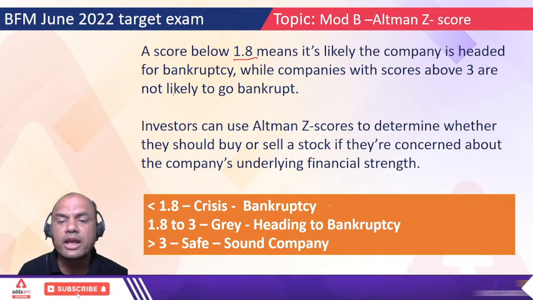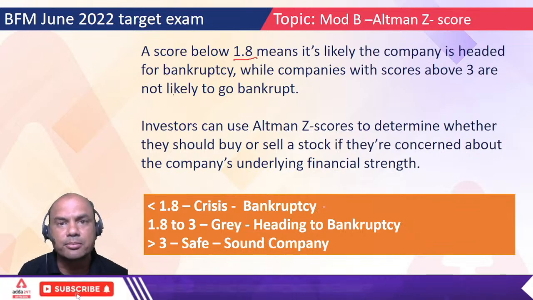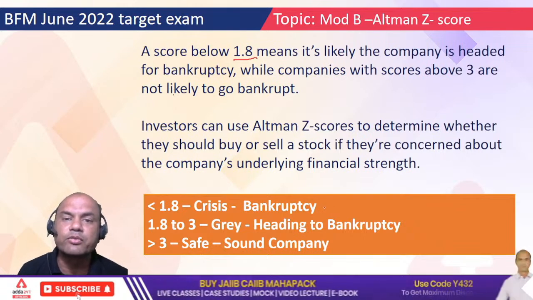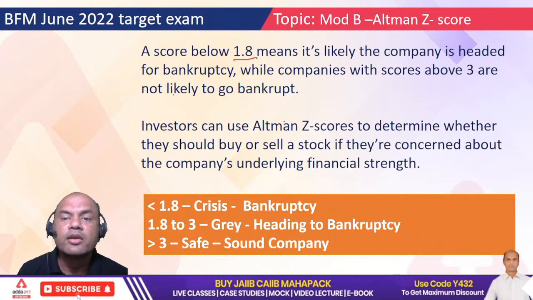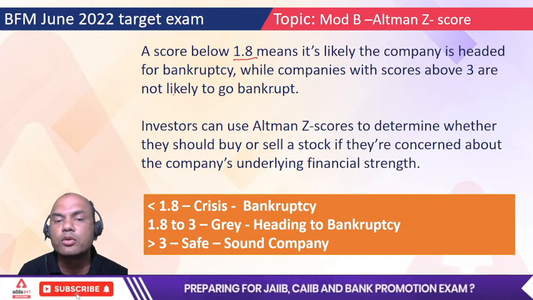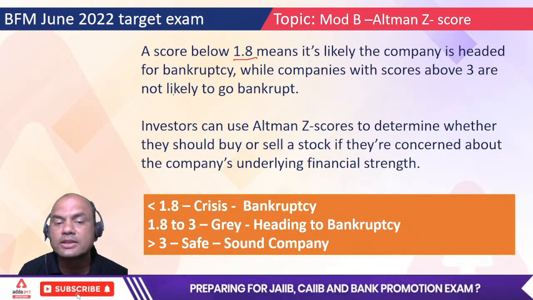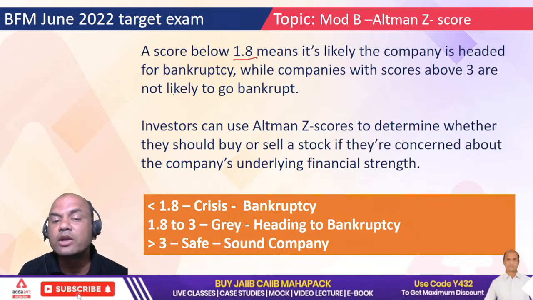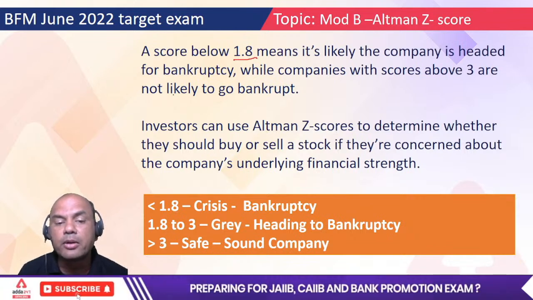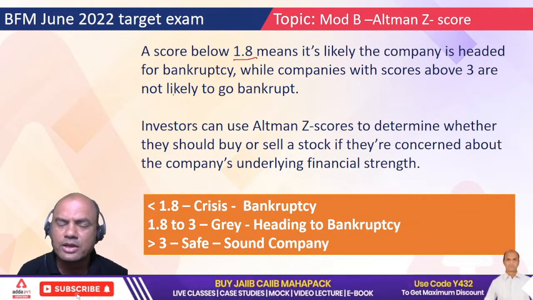We have to take drastic measures, otherwise it will definitely fall within 1 year. Companies having a score of 3 and above are not likely to go bankrupt. The range 1.8 to 3 is a gray area. It's heading towards bankruptcy slowly. But below 1.8, definitely. Above 3, safe. I can't say it's safe directly, but you can call it safe.